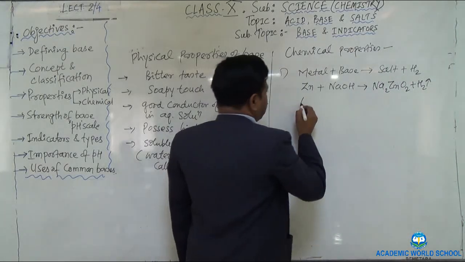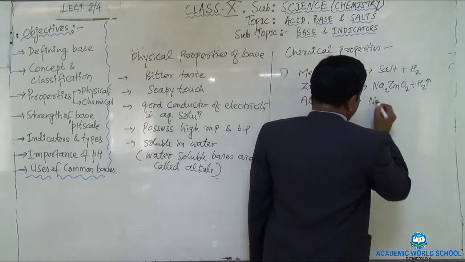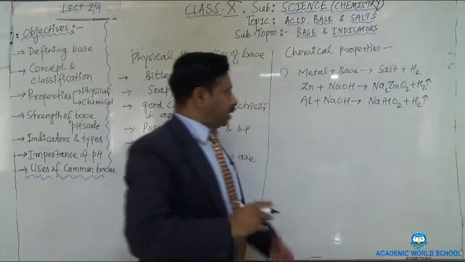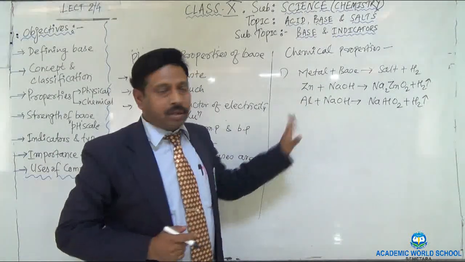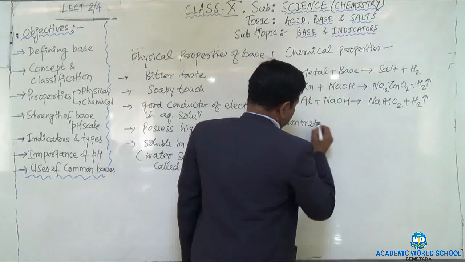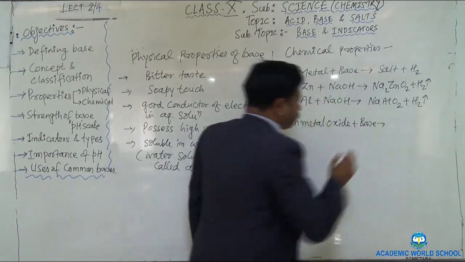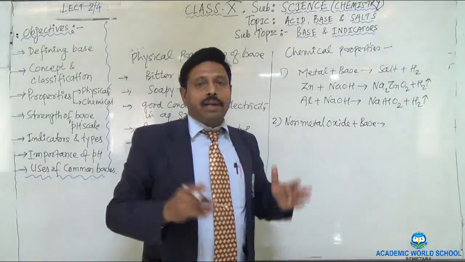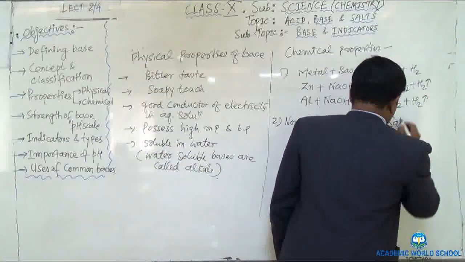One more example you can take, aluminium plus sodium hydroxide. It will form sodium aluminate plus hydrogen. Sodium aluminate, NaAlO2. So this is one of the chemical properties. Second property I can write, you take a non-metal oxide reacting with a base. What will form? When a non-metal oxide reacts with a base, salt and water will form, and it is a type of neutralization reaction. Let me write down salt and water.